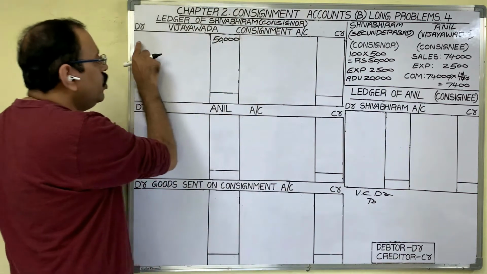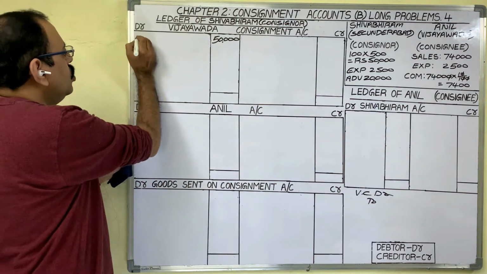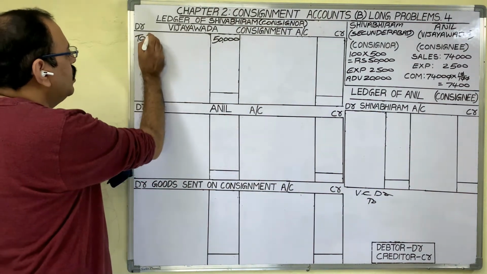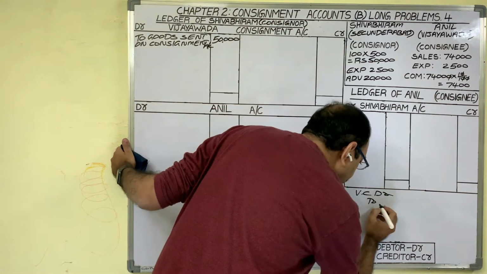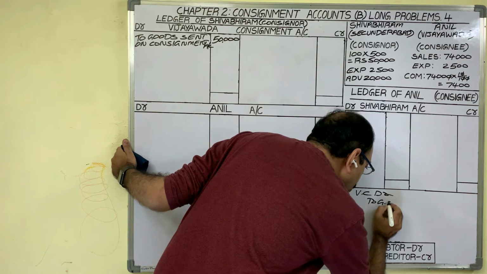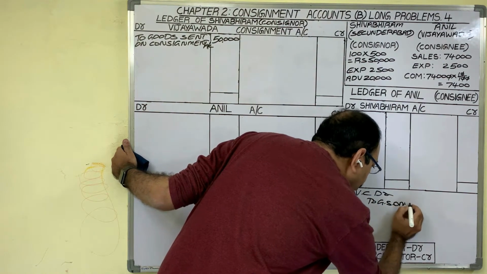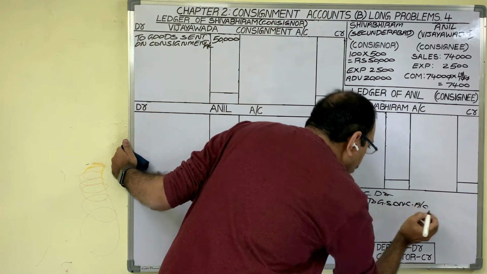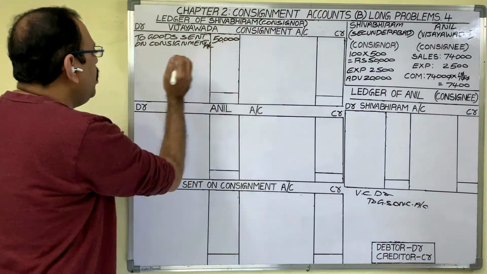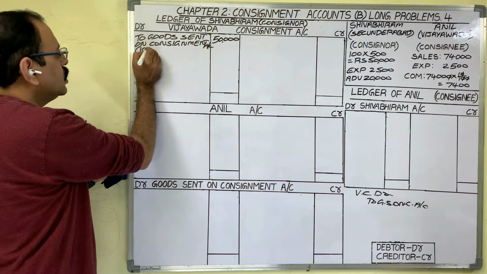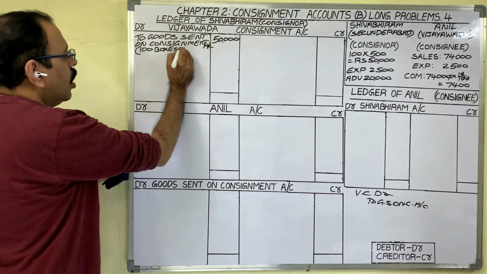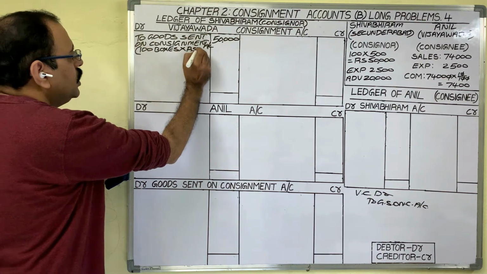To, what to write here? To goods sent on consignment account. Therefore, in the entry also, on the credit side we should write goods sent on consignment account. How did this 50,000 rupees come? You can show the calculation in the inner column. 100 boxes at the rate of 500 rupees each.